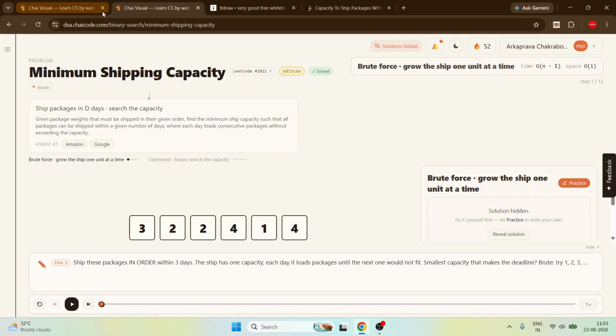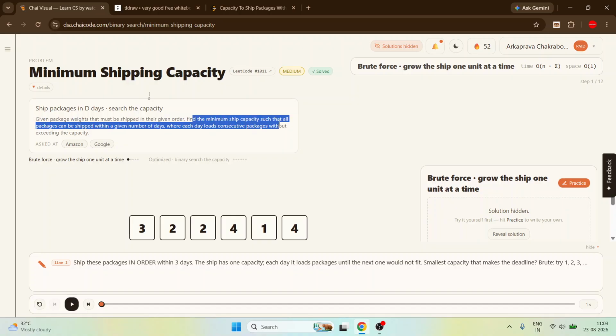Today our question is this one: minimum shipping capacity. Given packet weights that must be shipped in their given order, find the minimum shipping capacity such that all packets can be shipped within the given number of days, where each day loads consecutive packages without exceeding the capacity.